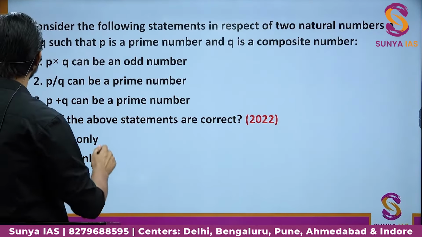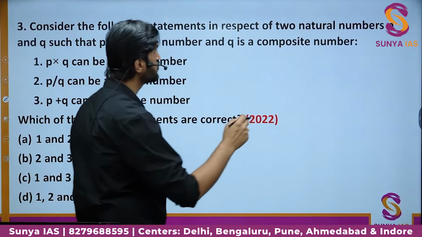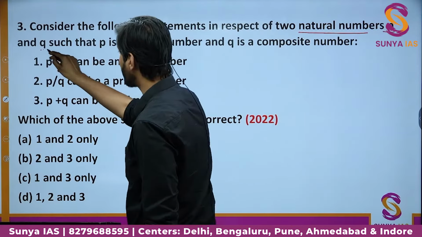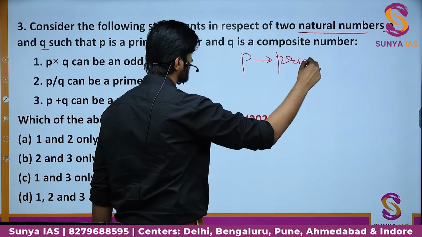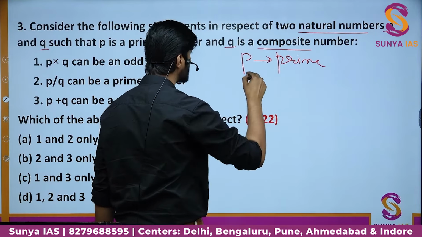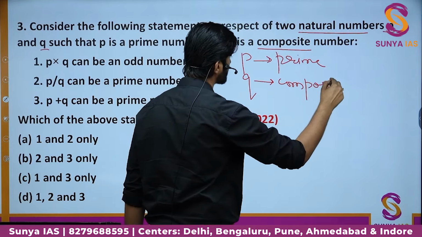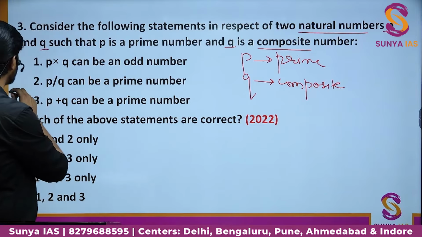Next we have the question number 3. Consider the following statements in respect of two natural numbers P and Q such that P is a prime number and Q is a composite number. You know about composite and prime numbers, right? It further says, can P and Q be an odd number?